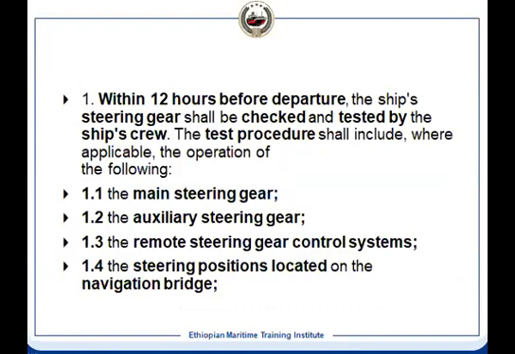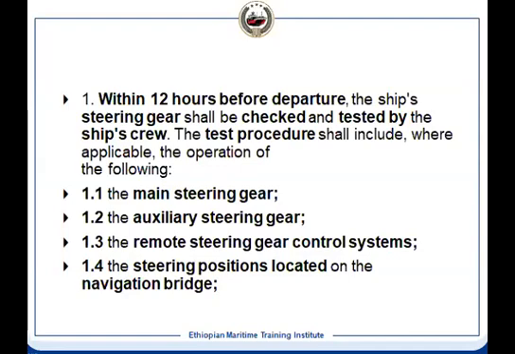So what is tested: main steering gear, auxiliary steering gear. If you are provided with auxiliary steering gear, both auxiliary and main. And if there are 2 identical units, 1 identical unit can comply with the auxiliary steering performance, so you will not have a separate auxiliary steering system. Then remote steering gear control system. It means from the bridge it has to be operated. Locally also it has to be operated. And you have the 2 control systems. Both have to be tested.